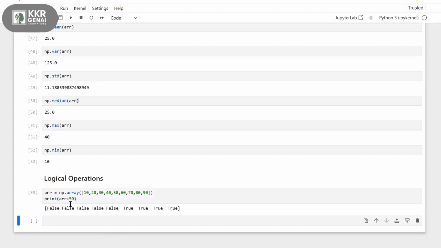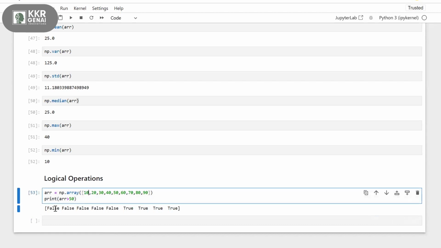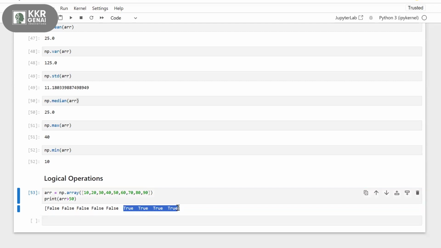What it is doing here: NumPy checks each number whether it is greater than 50 or not, returning true if yes, false if no. 10 greater than 50, no, so it's false. 20, false. 30, false. 40, false. And 50, false. Now 60 is greater than 50, so here it is true. And 70, 80, 90, all these elements are greater than 50, so my output is true here.